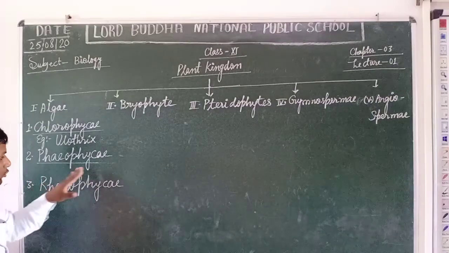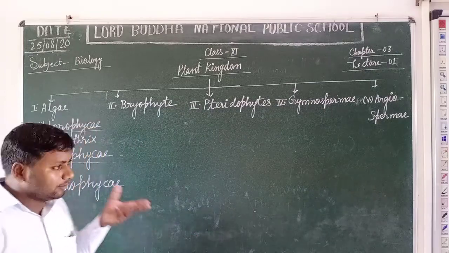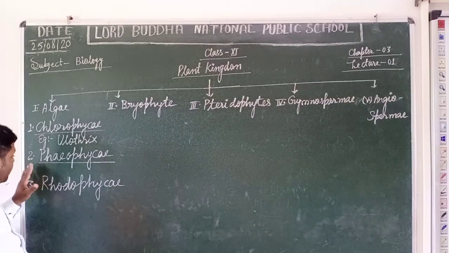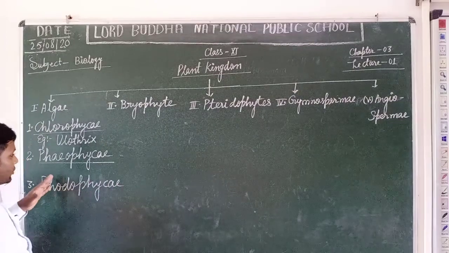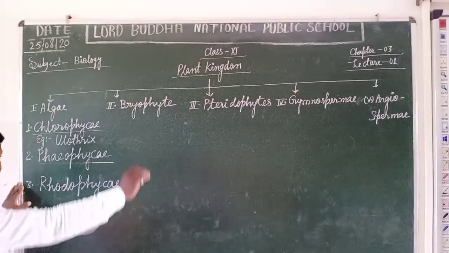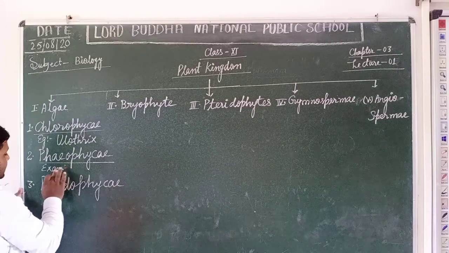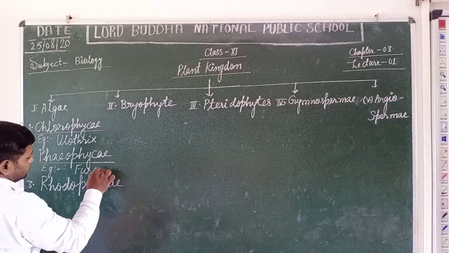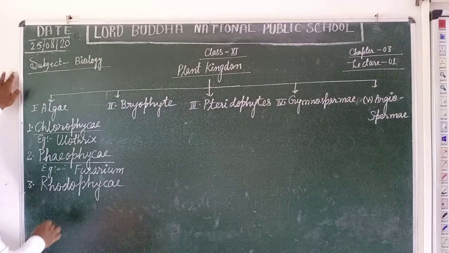Due to the presence of fucoxanthin pigments in these plant-like organisms, they are known as Phaeophyceae. Fucoxanthin is present and they also contain chlorophyll A and C. Students, let's take an example of Phaeophyceae. Fucus is an alga that appears brown in color.